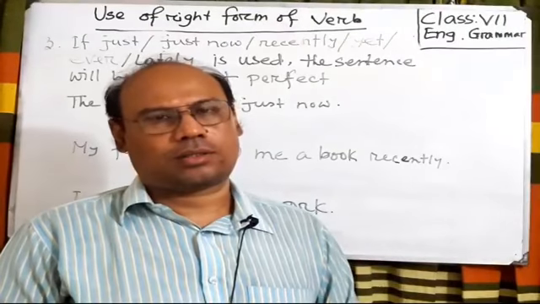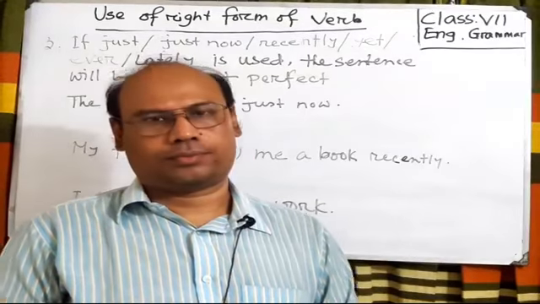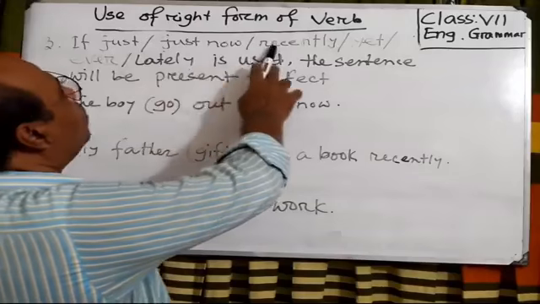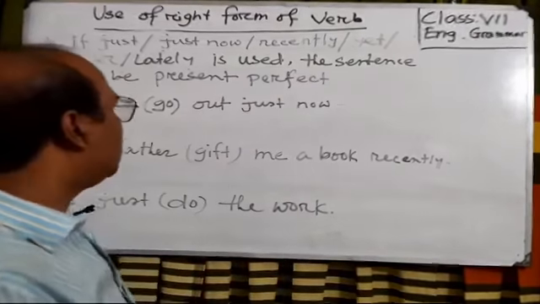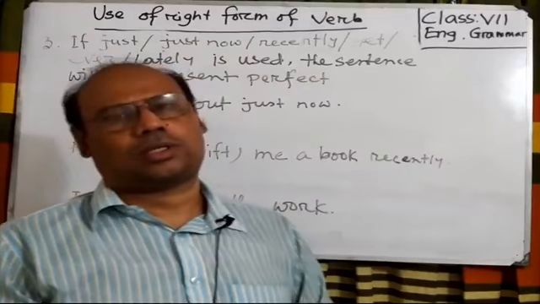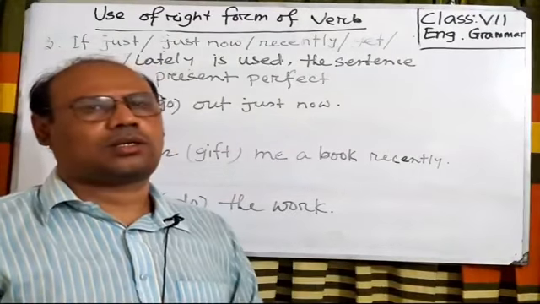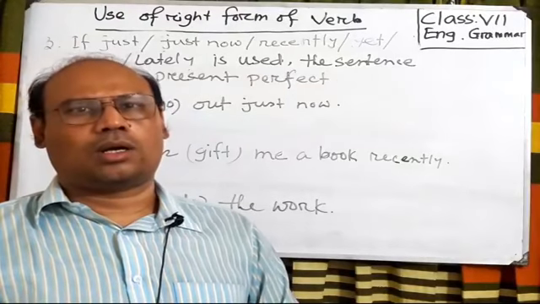Dear students, let's see another rule. If just now, recently, yet, ever, lately is used in the sentence, then the sentence will be present perfect tense.